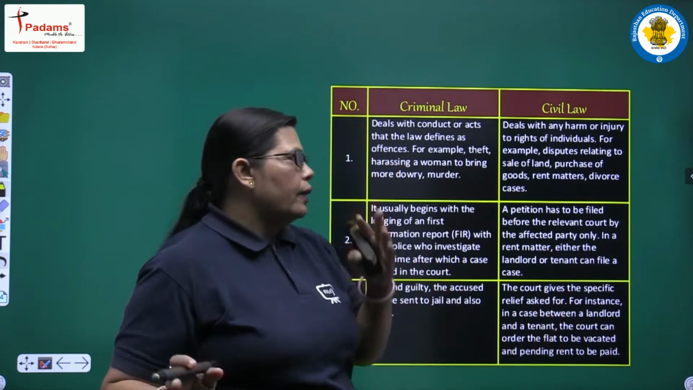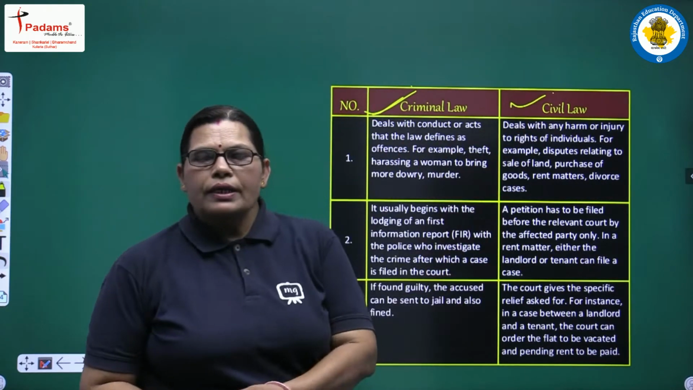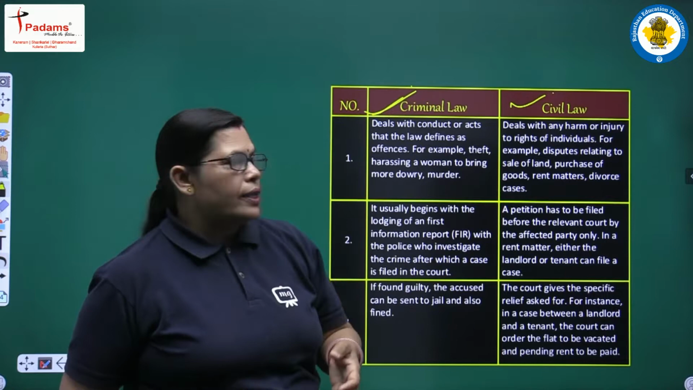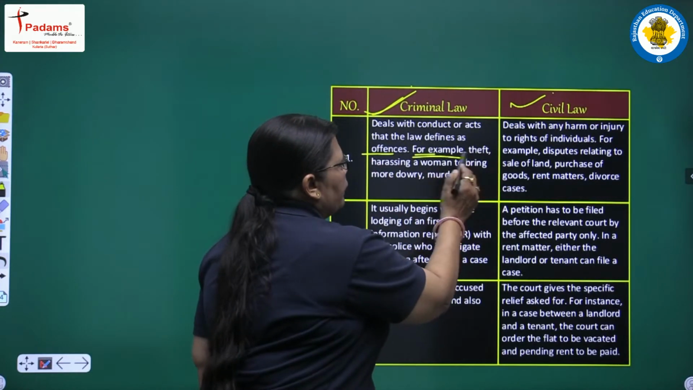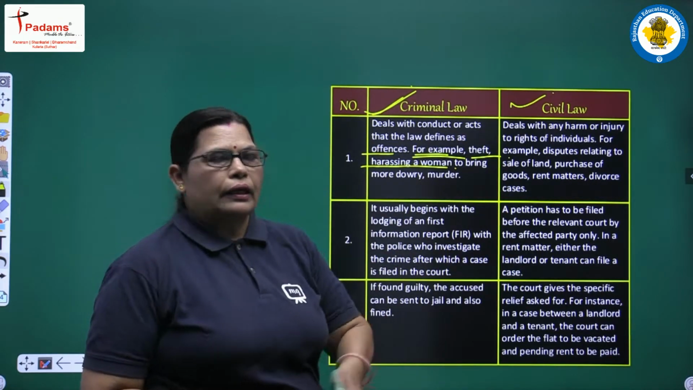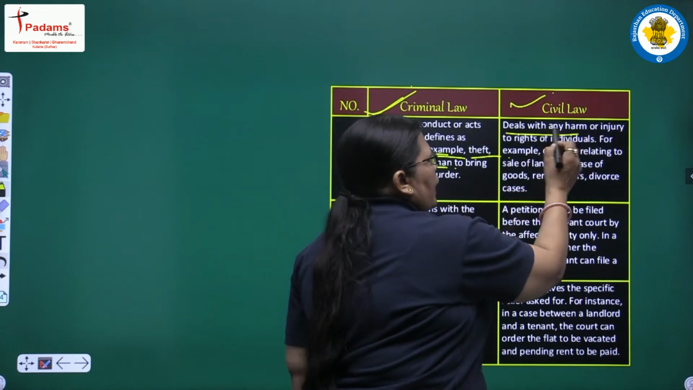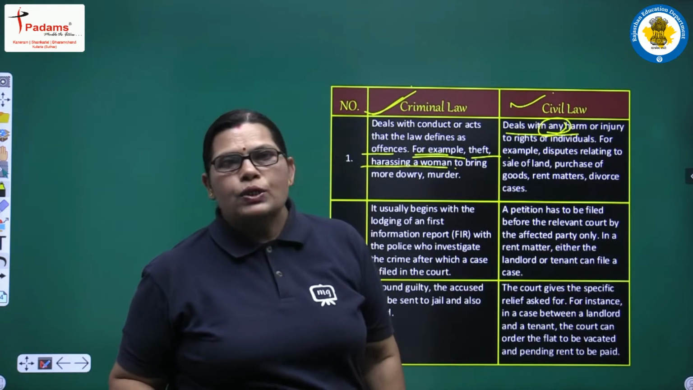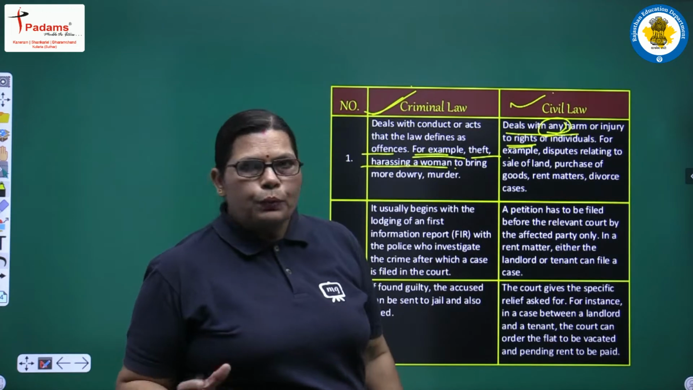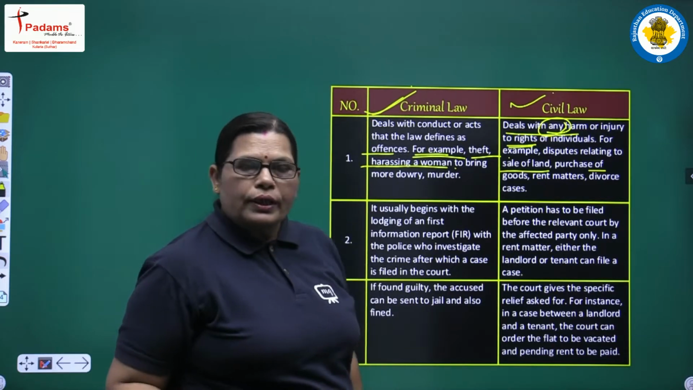Some differences are there, and we will consider them here for criminal law and civil law. Our first point: criminal law deals with conduct or acts that the law defines as offences, for example theft, harassing a woman to bring more dowry, and murder. Civil law deals with any harm or injury to the rights of individuals, for example disputes relating to sale of land, purchase of goods, rent matters, divorce cases, etc.